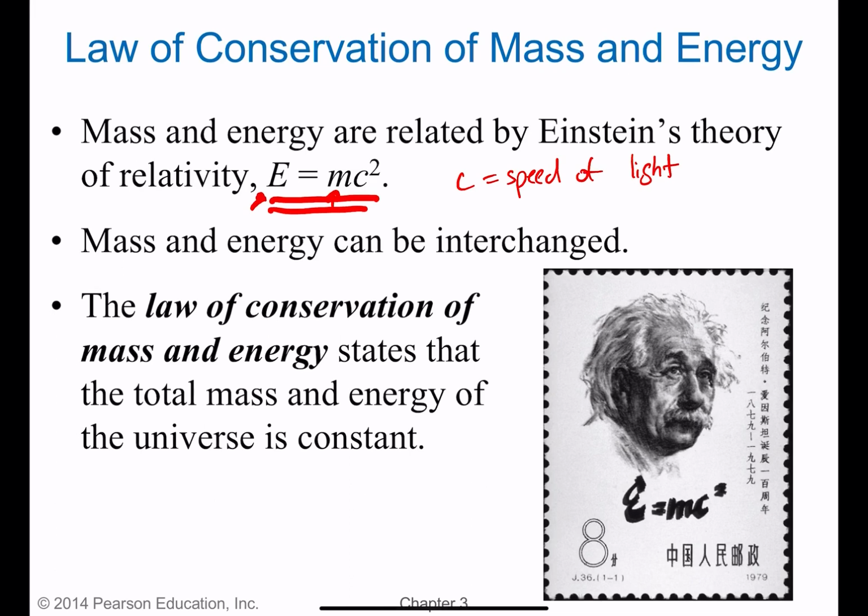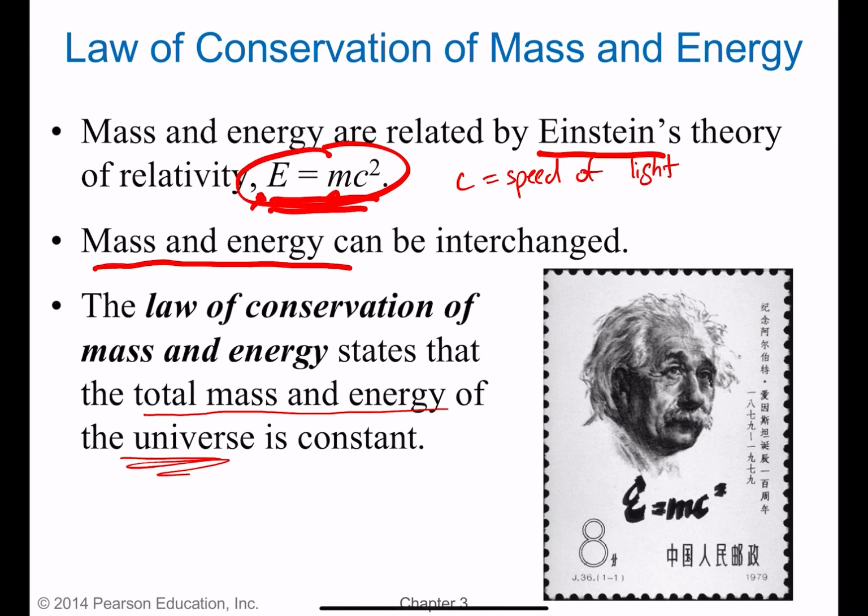Ultimately what it's saying is that mass and energy actually can be interchanged, and this happens inside stars all the time. If you were to count up the mass of some hydrogen nuclei before and after they did their nuclear reaction in the star, you would find that there's a difference in mass, and that mass comes out as energy. E equals mc squared is basically saying that mass and energy are related. This is what Einstein was famous for, but he was famous for a handful of things. We can call this the law of conservation of mass and energy, but it's basically saying that the total mass and energy of the entire universe is constant.